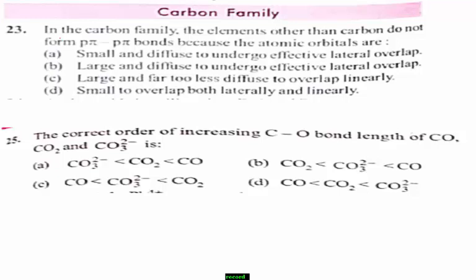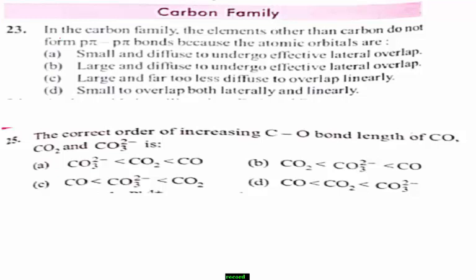Option A, small and diffuse to undergo effective lateral overlap. Option B, large and diffuse to undergo effective lateral overlap. Option C, large and far too less diffuse to overlap linearly. Option D, small to overlap both laterally and linearly. Which one is the right answer for this question?